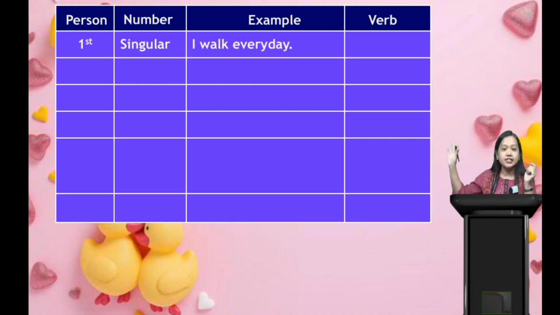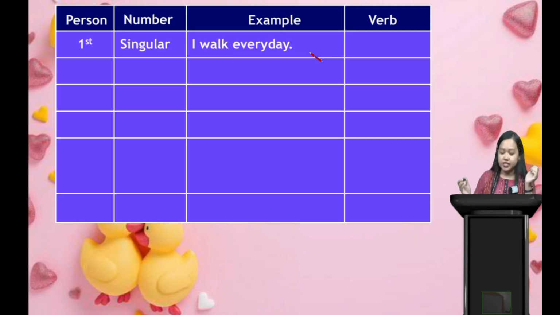Okay. So here we can see as an example in the sentence, what does it say? I walk every day. So I is our first person singular. Right. Walk is our what? What is walk? It's action. So action is what? Verb. Right. So walk is our verb, every day. Now talking about regular activity, that's happening every day, right? So it's in our simple present tense.